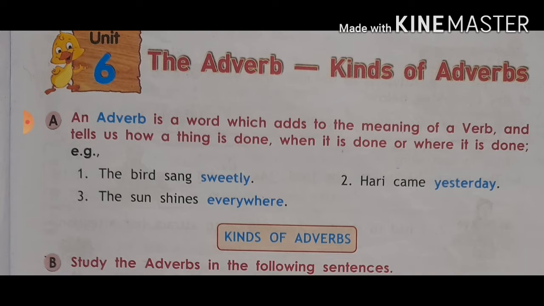An adjective is a word that is used to add something to the noun or pronoun, so that we can make a sentence. Here, an adverb is a word which adds to the meaning of a verb.